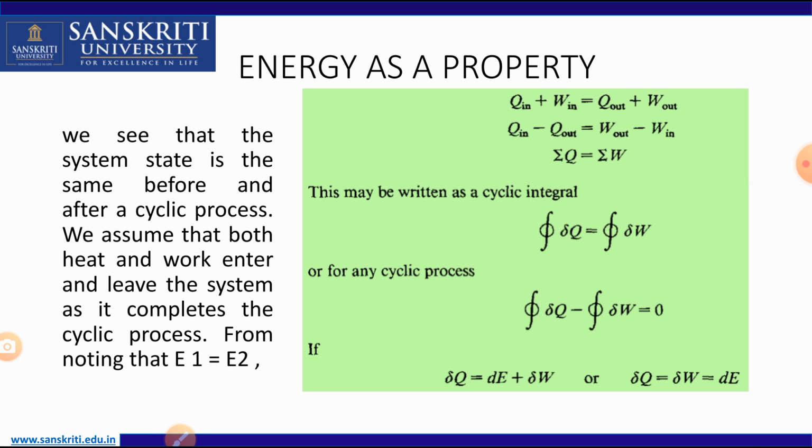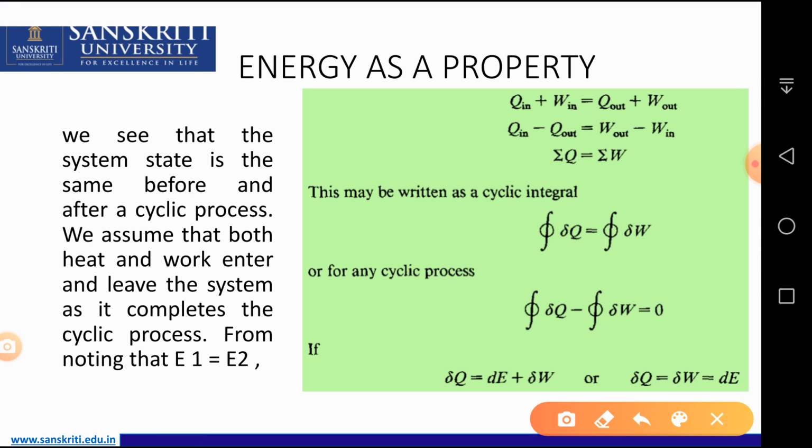Energy as a property. We see that the system state is the same before and after a cyclic process. If you go through a cyclic process, the initial and final states are the same. We assume that both heat and work enter and leave the system to complete the cyclic process.